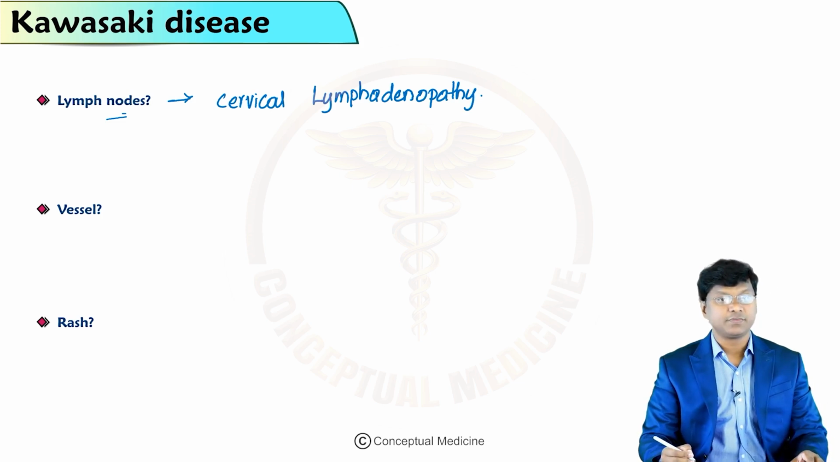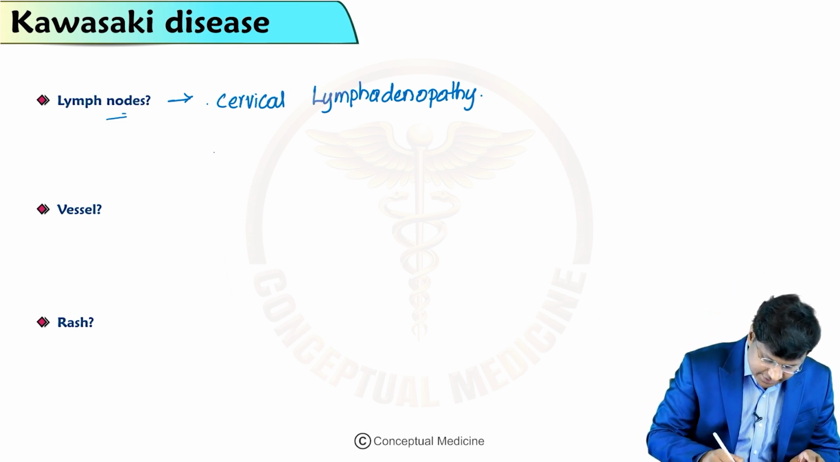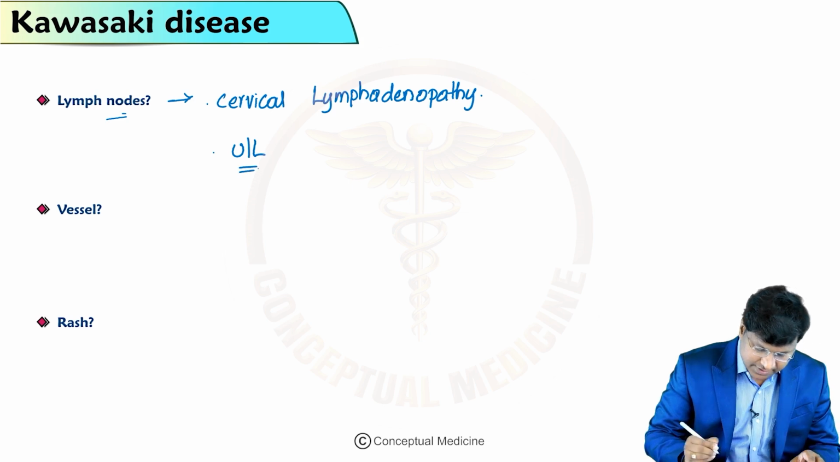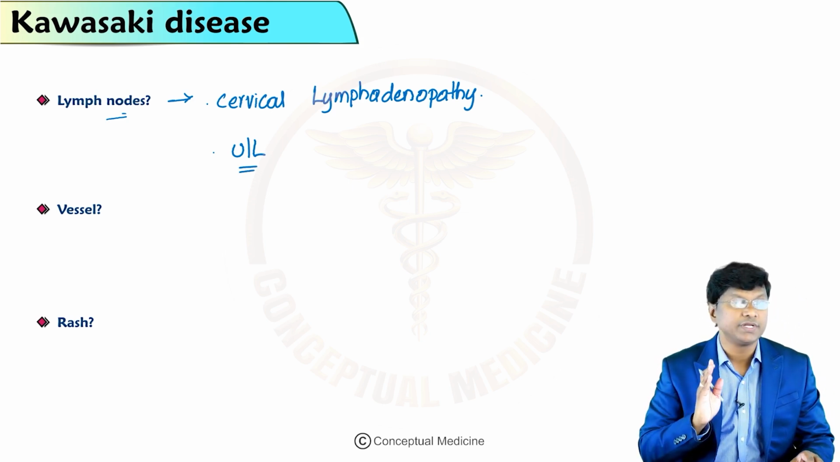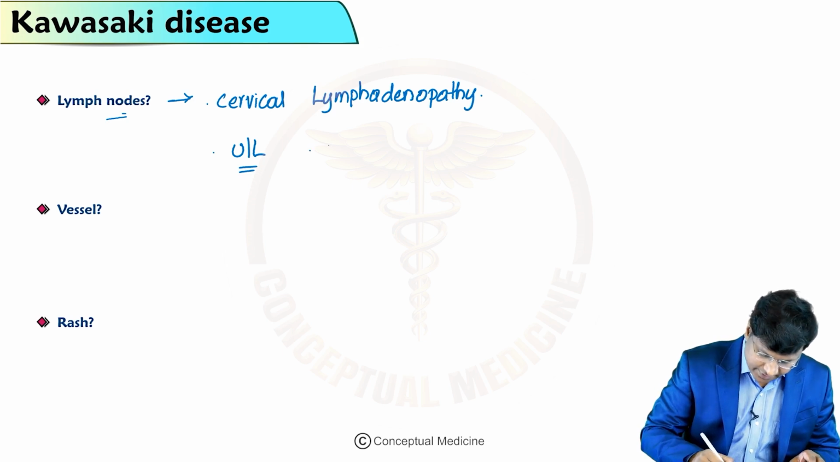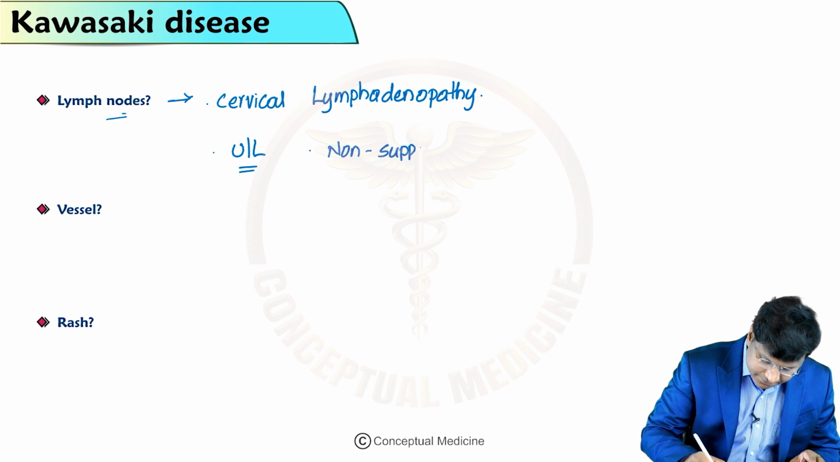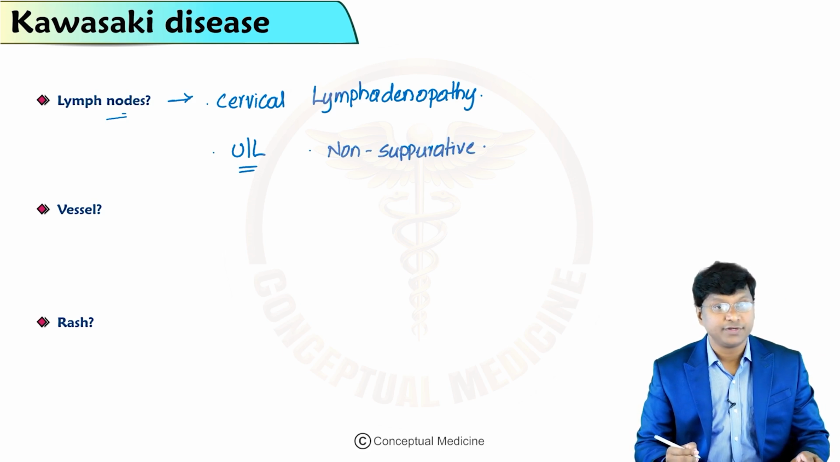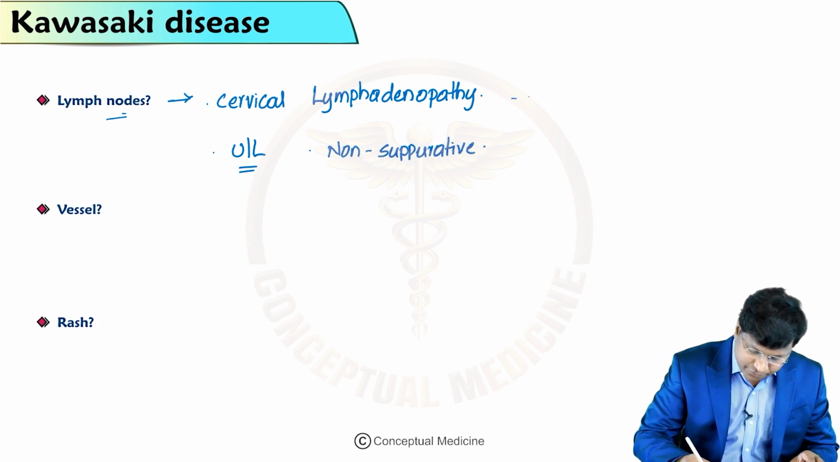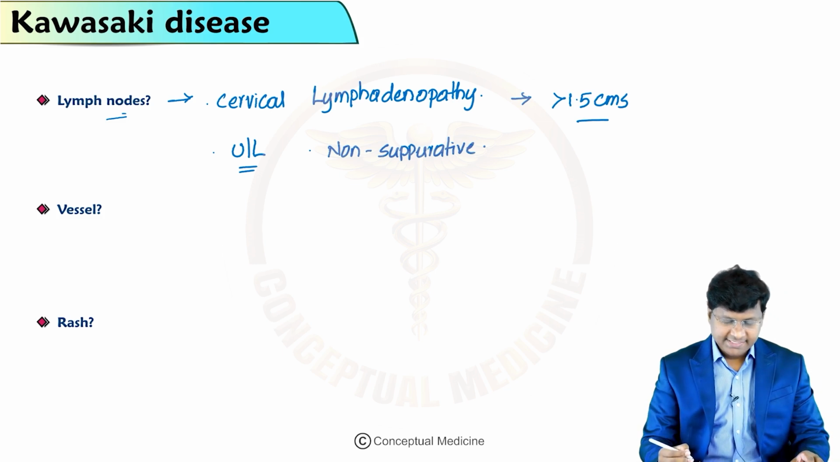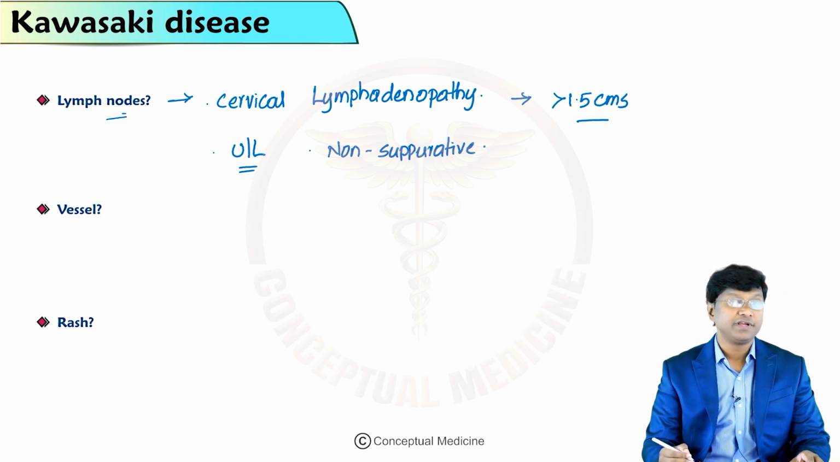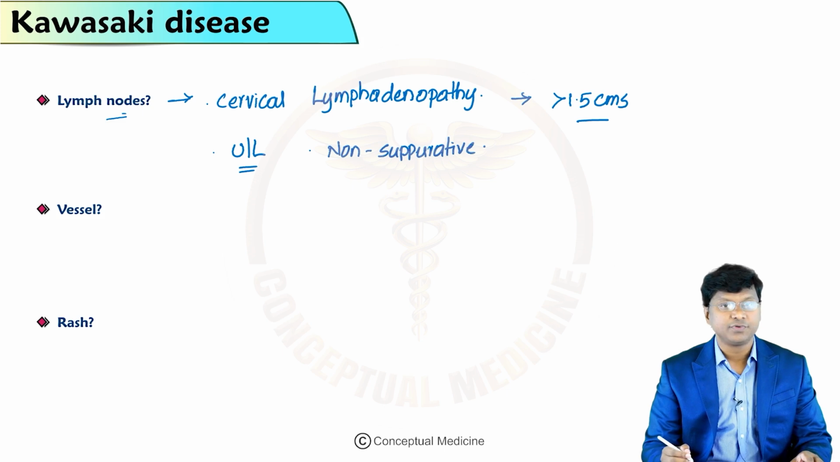The individual will develop cervical lymphadenopathy. This cervical lymphadenopathy is usually unilateral and non-suppurative. And what will happen to the size of the lymph nodes? The size of the lymph node is usually more than 1.5 centimeters. So that is about the lymph node involvement.